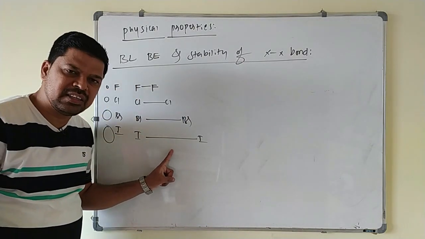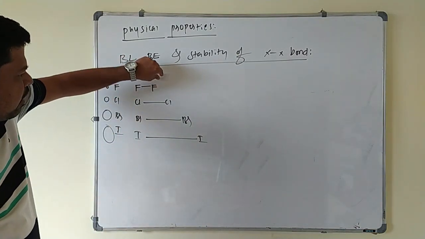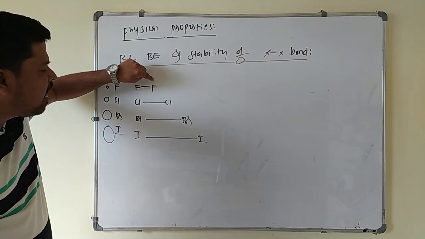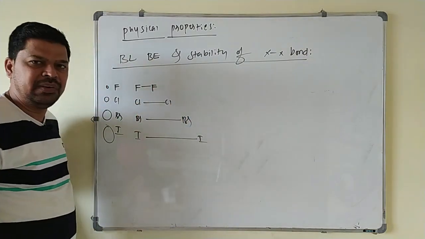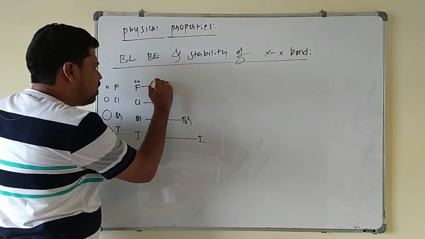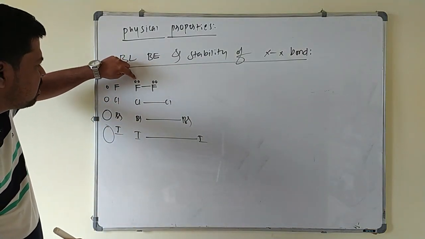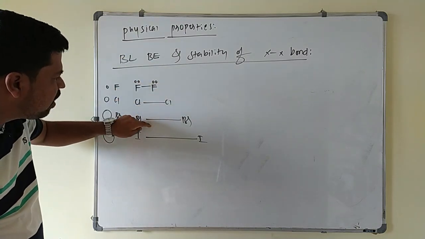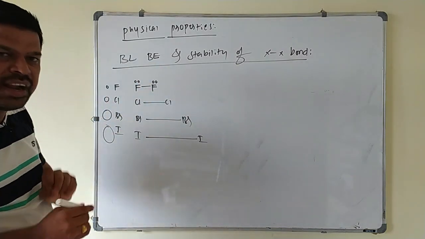As bond length increases, what happens? Bond energy decreases here. Since fluorine has a small size, and because of its small bond length, the bond energy of the fluorine molecule must be highest here. But the bond energy of fluorine is less than that of chlorine and bromine molecules. The reason for this one is, in case of fluorine molecule, the non-bonding electrons of the fluorine are very close to each other. Because of high interelectronic repulsion among the non-bonding electrons of fluorine, this F-F bond becomes weaker than the Cl2 and Br2 bond here. Hence what happens? Since it becomes weaker, its bond energy decreases here.